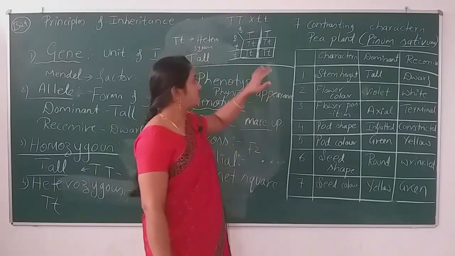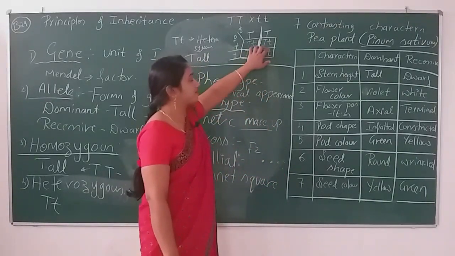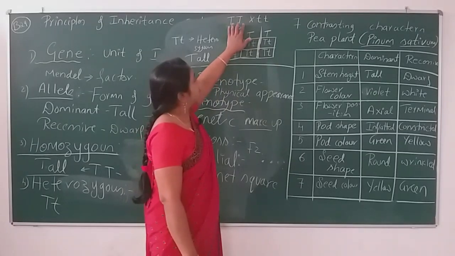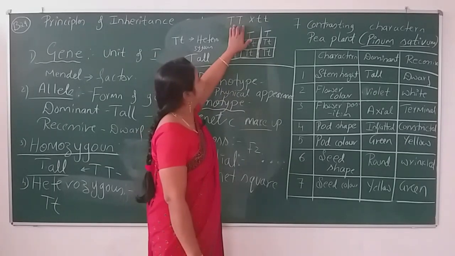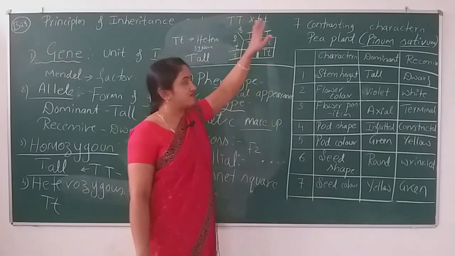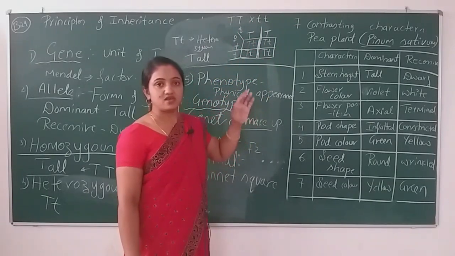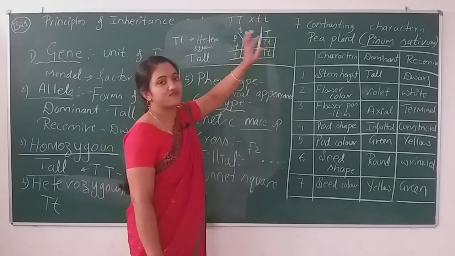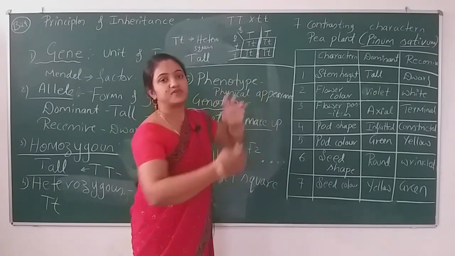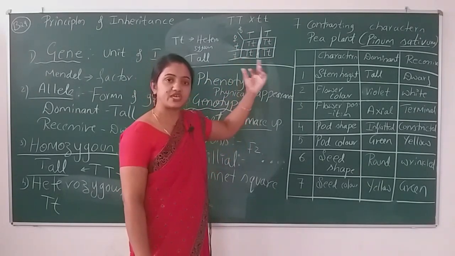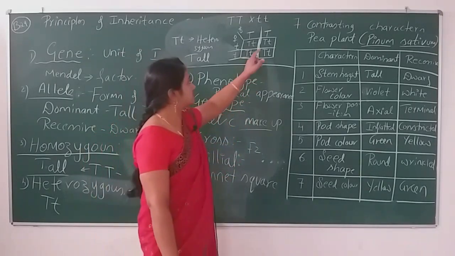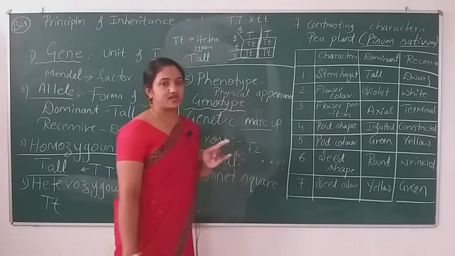So from where did we get these offsprings? When we cross the homozygous dominant parent with the homozygous recessive parent, the offsprings will be 4. Why have you written 4? Only 4 offsprings. How many offsprings can you obtain? Only to check the phenotype and genotype of the offsprings, we cross by putting the Punnett square.